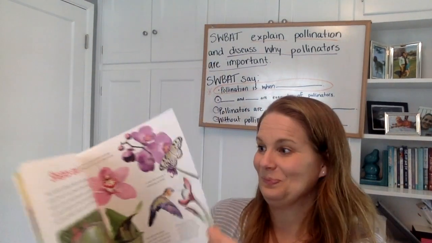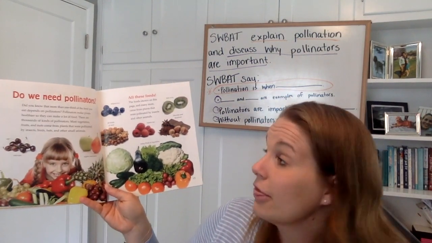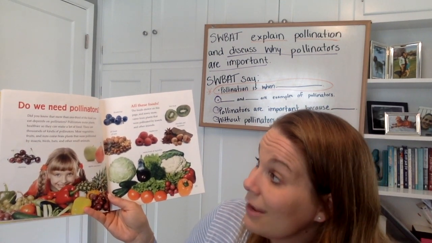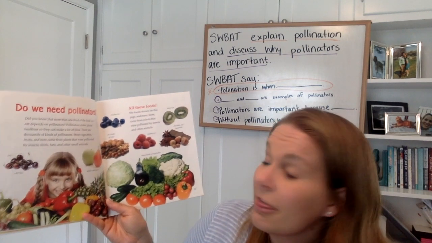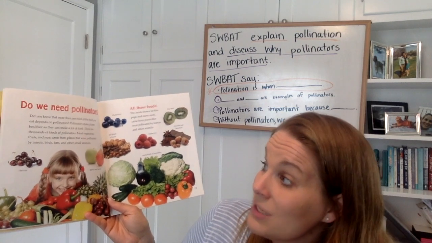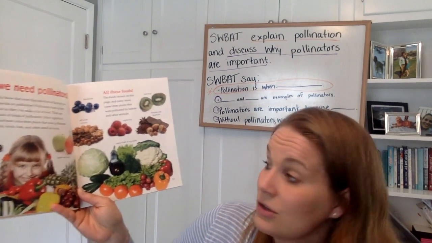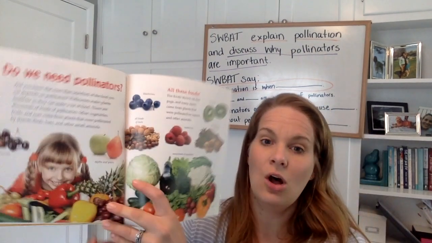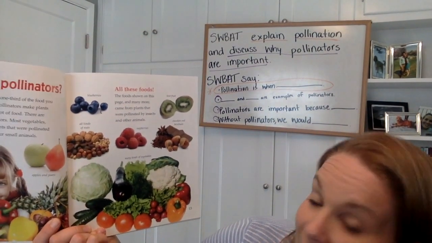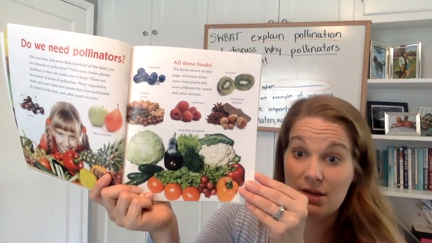and the flies will then pollinate and move the pollen from flower to flower. Do we need pollinators? Did you know that more than 1/3 of the food you eat depends on pollinators? Pollinators make plants healthier so they can make a lot of food. There are thousands of kinds of pollinators. Most vegetables, fruits, and nuts come from plants that were pollinated by insects, birds, bats, and other small animals. And this has some examples of foods that need to come from plants that get pollinated. So without pollinators, we might have less of these foods.